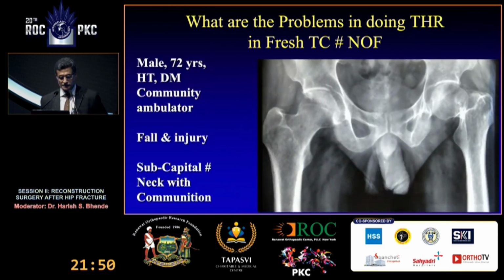So this is a patient case scenario: a 72-year-old male patient, hypertensive, diabetic, community ambulator. He goes out of the house for work, has a fall and injury, subcapital fracture neck femur with displacement. So how do you address this patient? What will you do? What approach? Pradeep, you can start. And try to be quick because we have 4 different things to discuss within 20 minutes.